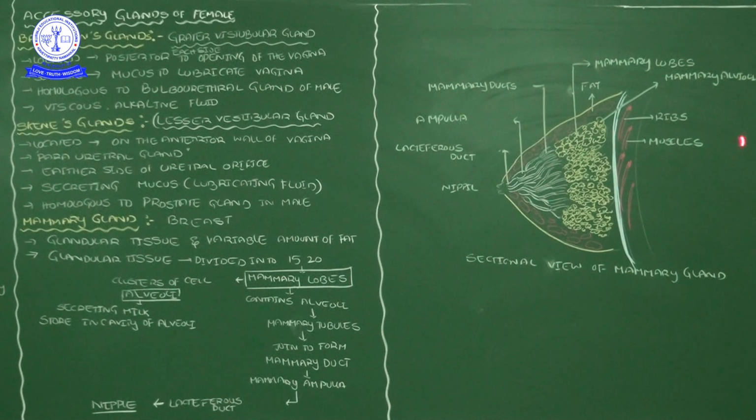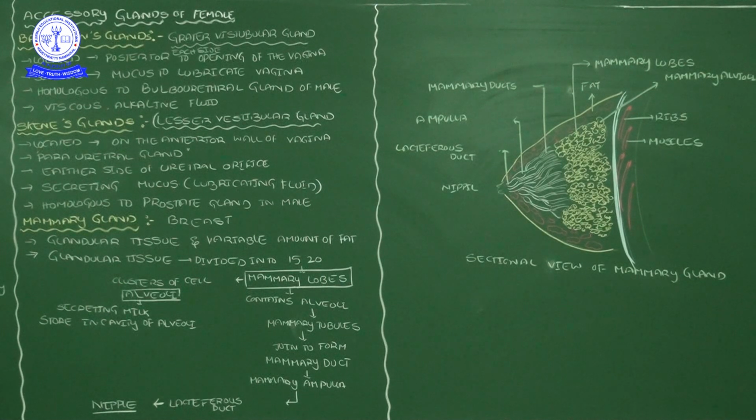So you should remember all the parts of the mammary glands. Maybe sometimes diagram-based questions are also possible. Here I forgot to mention the labeling of mammary tubules. Here the mammary lobules are there, and the mammary lobules all open into the inner place, the mammary tubules. That you should remember. At the back side of the breast are the ribs. The ribs contain internal muscles, which we already saw, the intercostal muscles and external costal muscles, that we discussed during respiration.